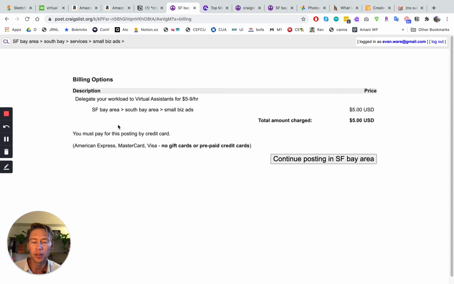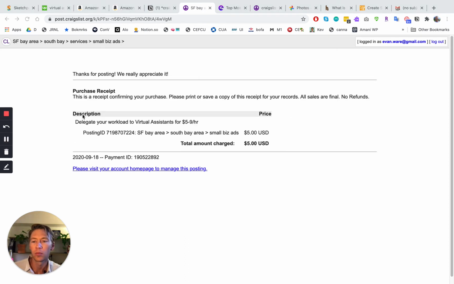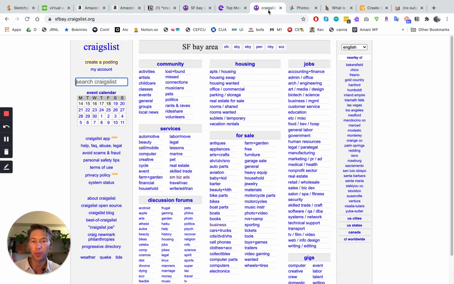Let's see if my card is there. All right, so I just paid the $5. Okay, $5 is literally nothing to see if anyone responds. So I know now that if anyone responds from the Bay Area, it's under small business ads. And then this one, I'm going to go to LA next, Los Angeles.